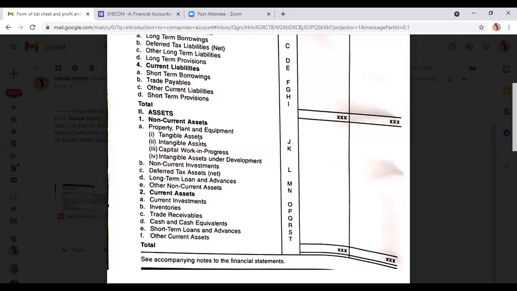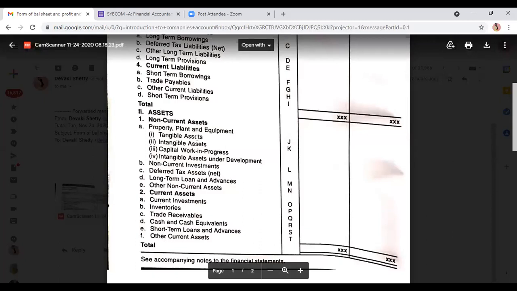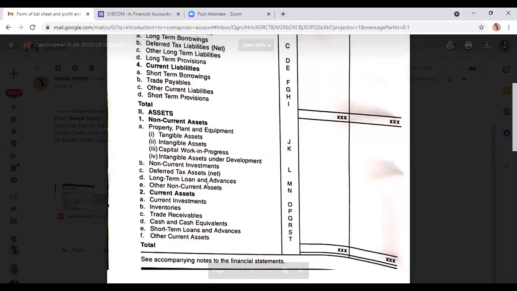So here tangible assets, intangible asset, capital work in progress means our tangible assets which are in construction, intangible assets under development मतलब हमारा intangible asset जो develop हो रहा है, फिर non current investment which are of long term nature, deferred tax asset. तो ये अगर trial balance के debit side में है तो deferred tax asset, trial balance के credit side में है तो deferred tax liability. फिर long term loans and advances, other non current assets.